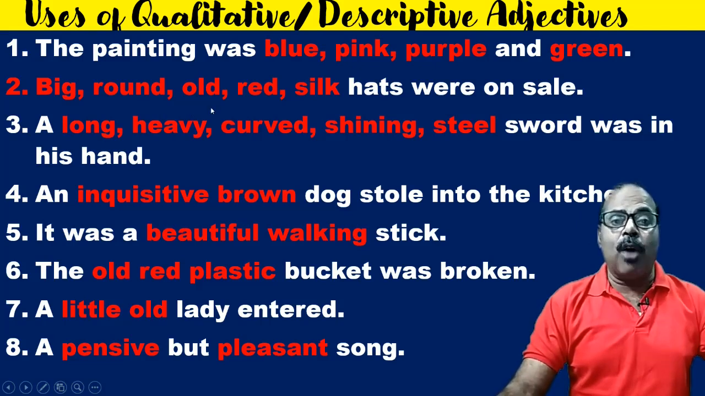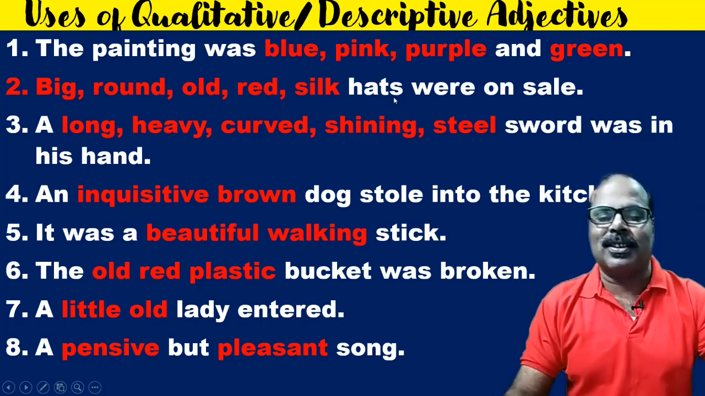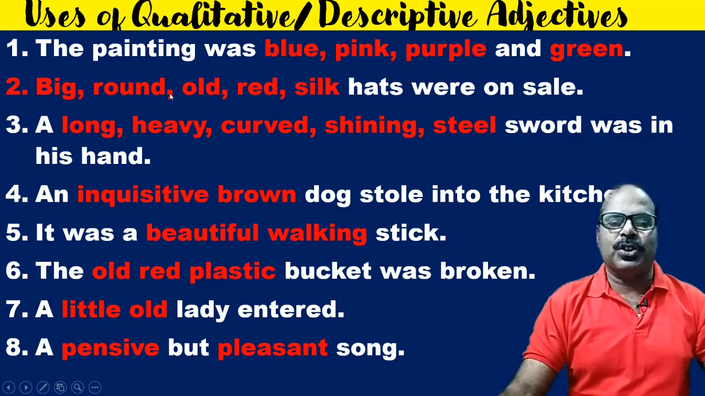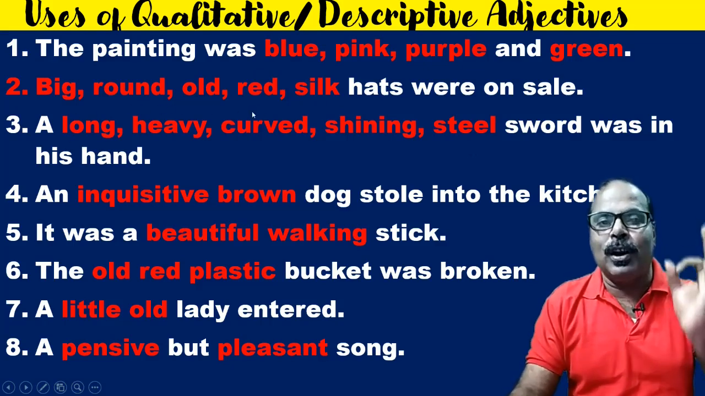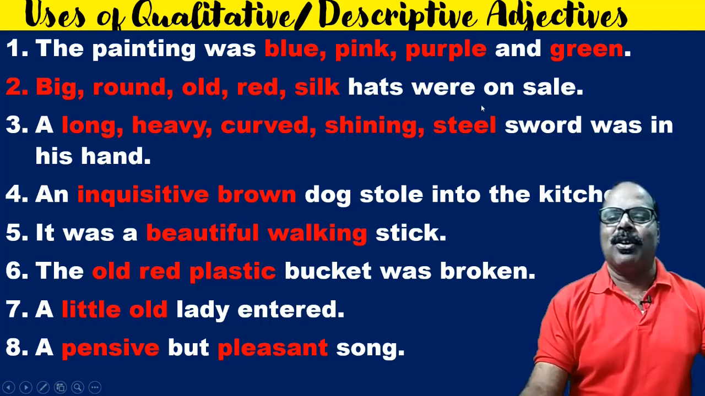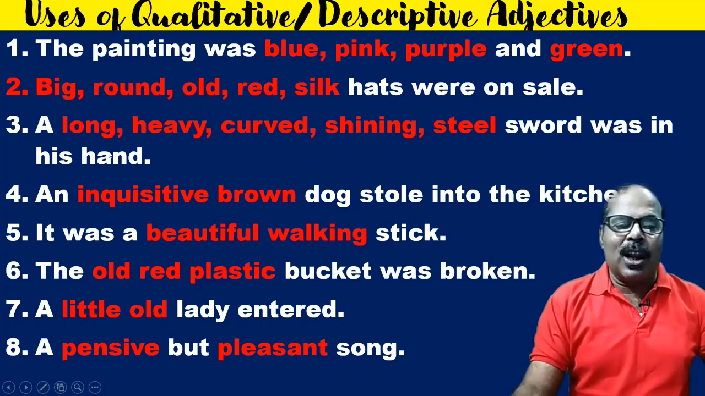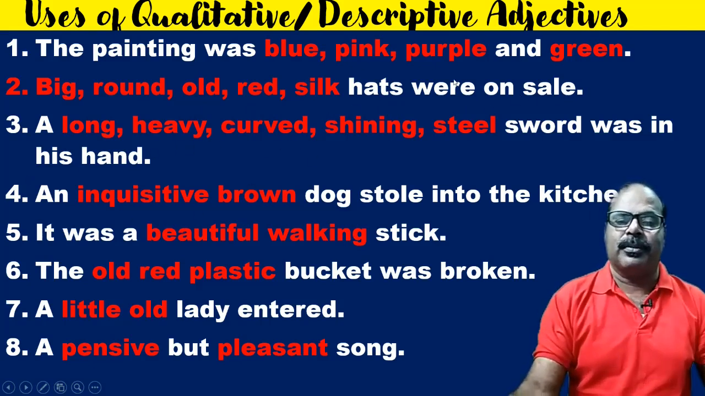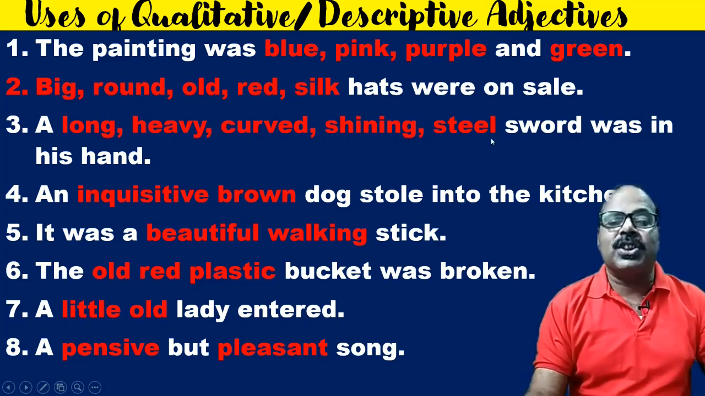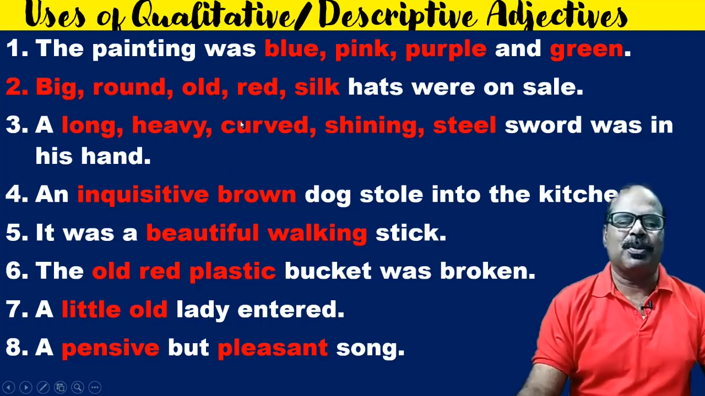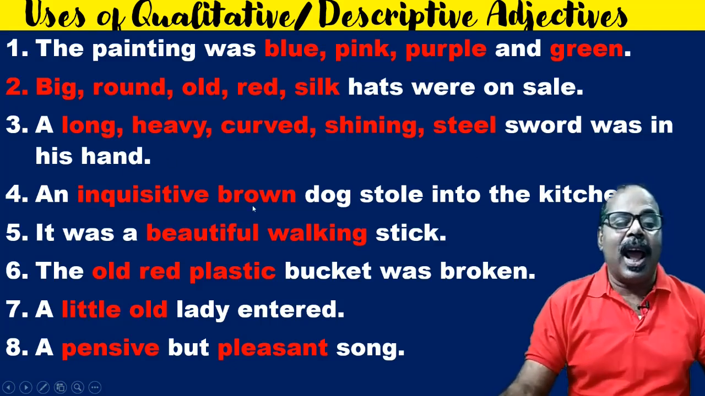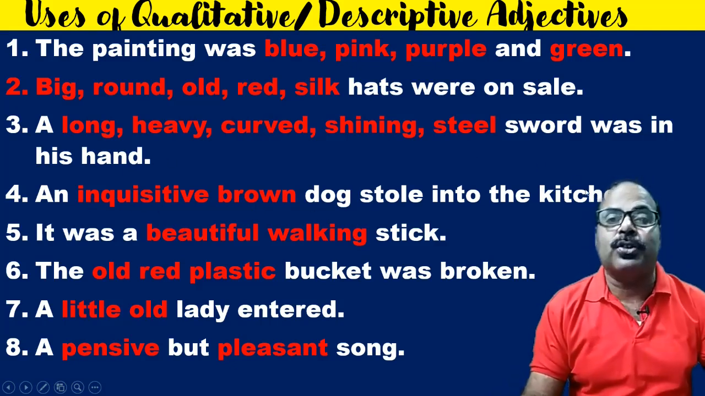Now, big, round, old, red silk hats. Big, size; round, shape; old, age; red, color; silk, material. Big, round, old, red silk hats were on sale. A long, heavy, carved, shining steel sword was in his hand. Rather, it should be C-A-R-V-E-D, carved. Sorry for the mistake. An inquisitive brown dog stole into the kitchen.